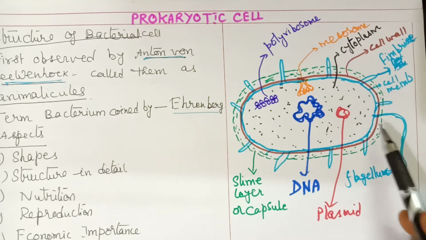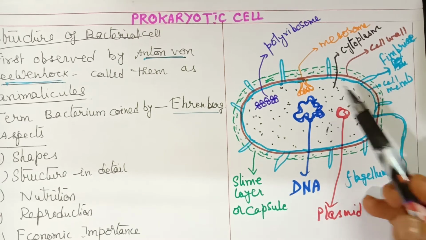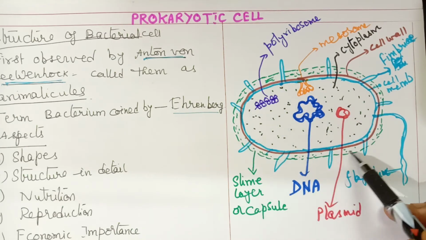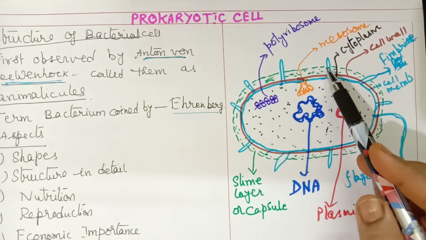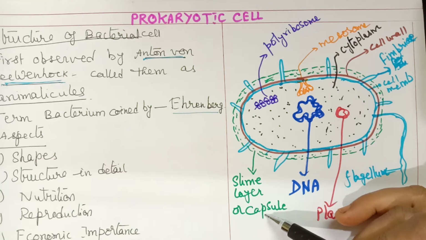And from the same cell membrane, a long thread-like structure comes out, that is called a flagellum. And outside the cell wall, if you find a slimy or mucilage layer, this is called a slime layer or capsule.